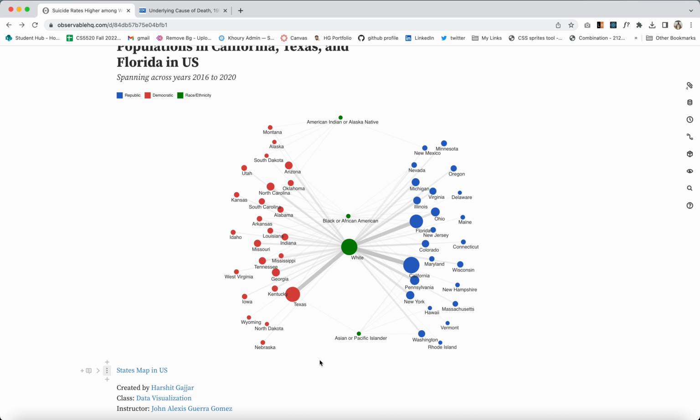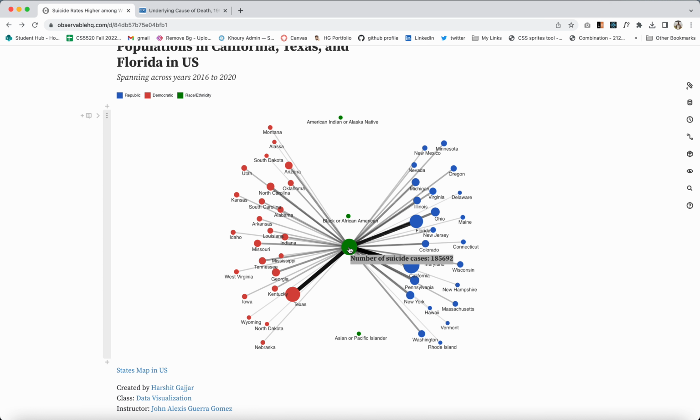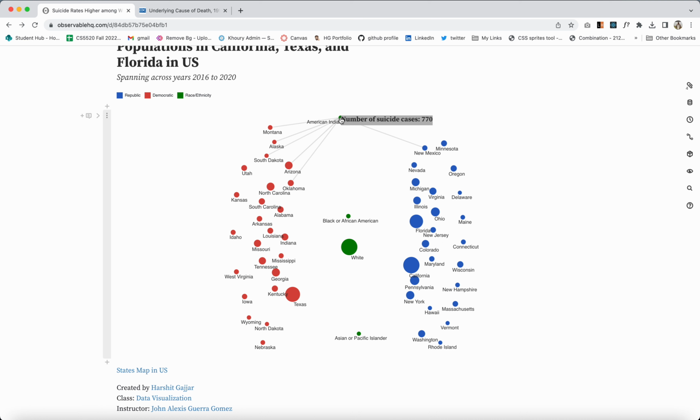Another interesting insight which I saw is that whites was the only race which had suicides in all the 50 states of the US, and no other race or ethnicity had suicides in all the states from 2016 to 2020. If I go to American Indian or Alaskan Native, we can see that they have suicide cases mostly in the democratic states and only one republican state, that is New Mexico.